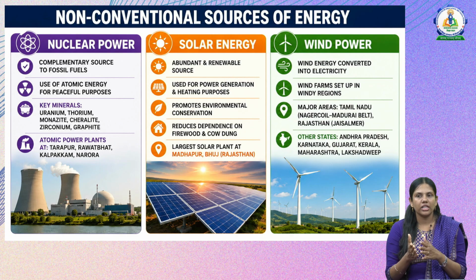Next we have wind energy, that is using the wind to generate electricity. Wind farms are set up in windy regions. Major areas where we have wind power in India are Tamil Nadu, in the Nagercoil and Madurai belt, and Rajasthan in the Jaisalmer belt. There are also wind power stations in some parts of other states like Andhra Pradesh, Karnataka, Gujarat, Kerala, Maharashtra and Lakshadweep. These are some of the non-conventional sources of energy.